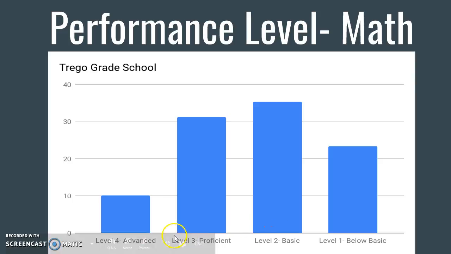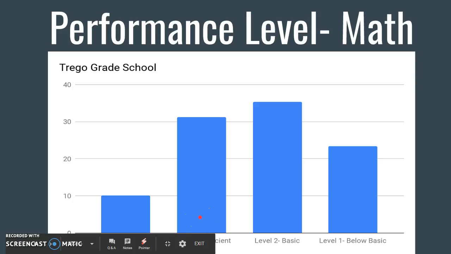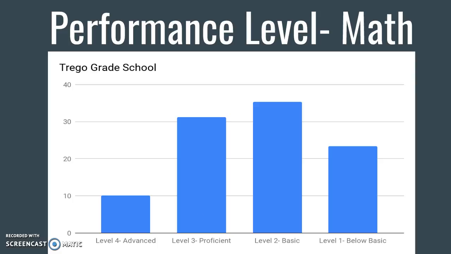Level 3 is that they are performing at grade level and they're excelling at grade level. So they're doing exactly what they need to be doing. They're on target, they're on task. And then advanced is that we're performing above grade level. So the below basic, basic, proficient, and advanced really seem to make more sense to me than explaining exactly what the levels 1, 2, 3, and 4 meant.